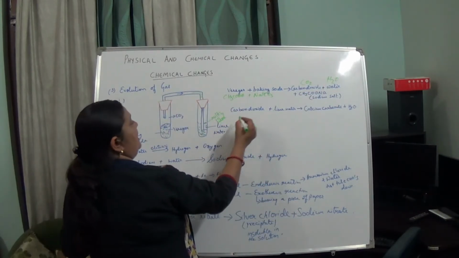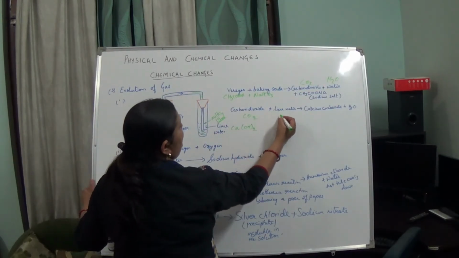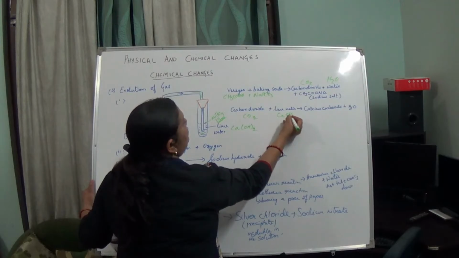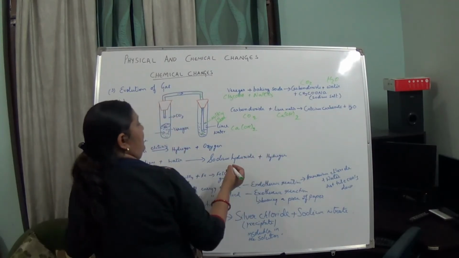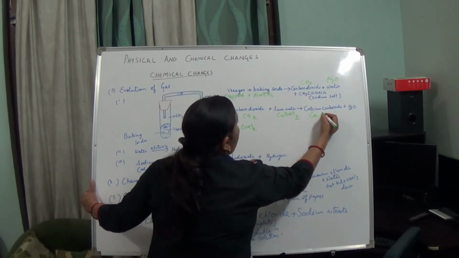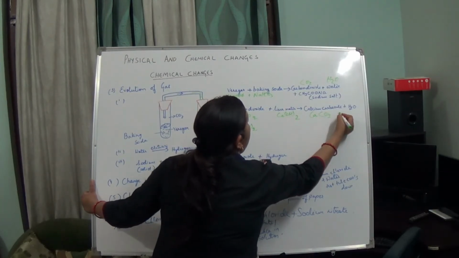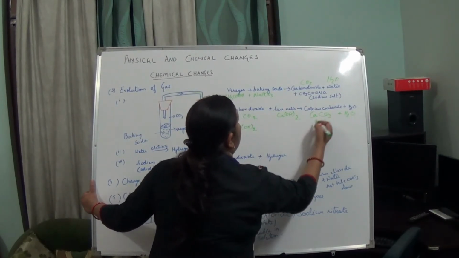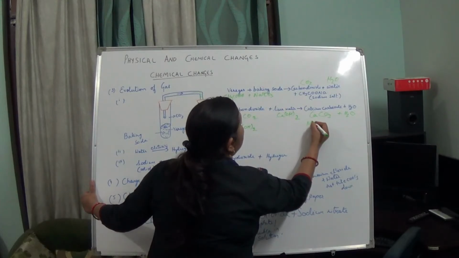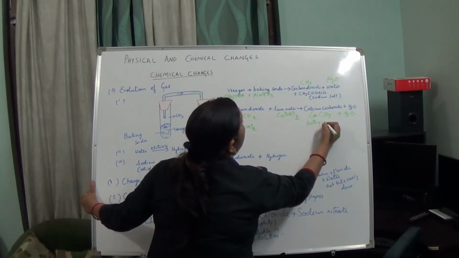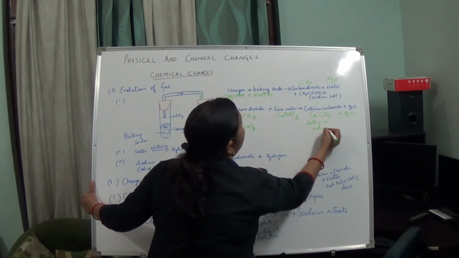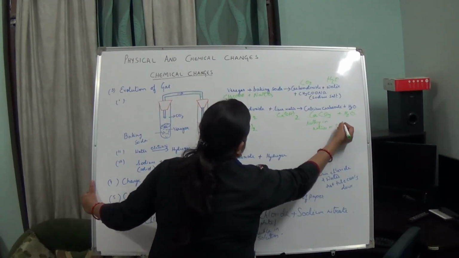This carbon dioxide which has been released is passed through the lime water, and it forms calcium carbonate plus water. And this calcium carbonate is milky in nature, or milky in color.